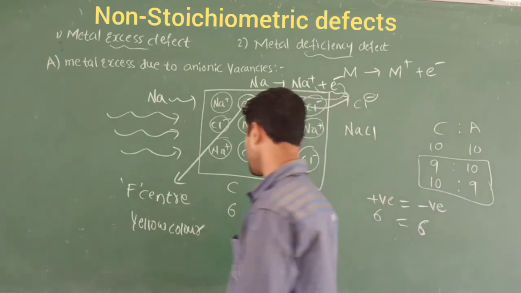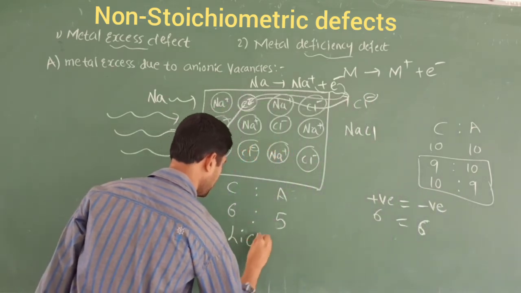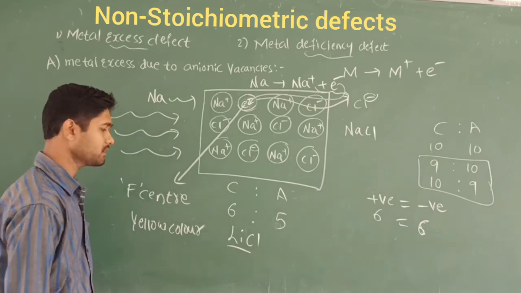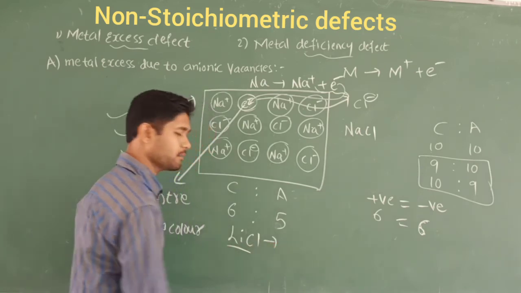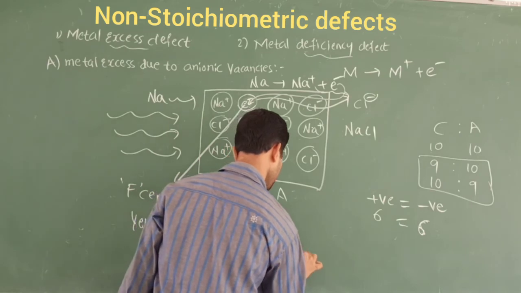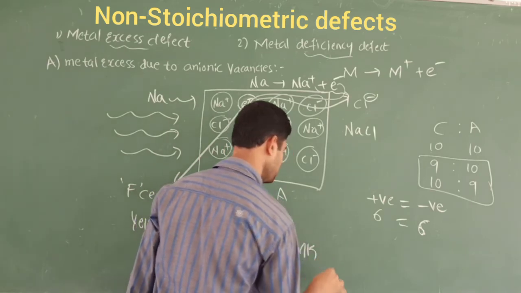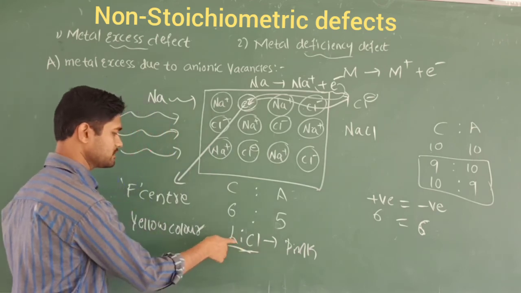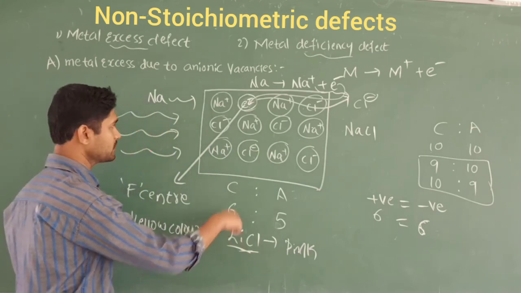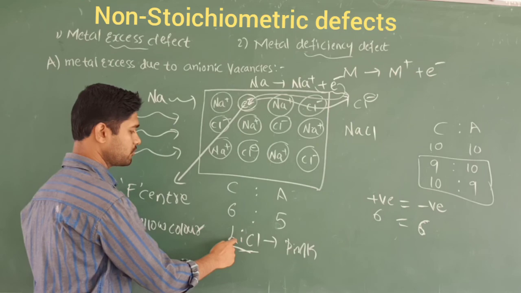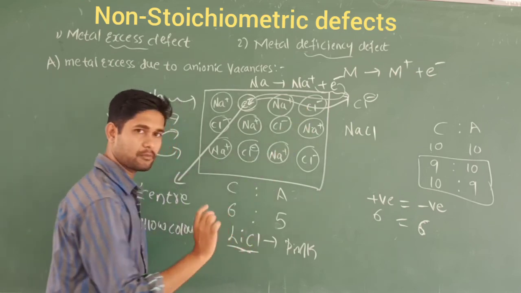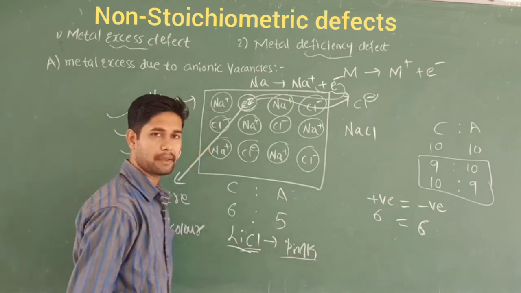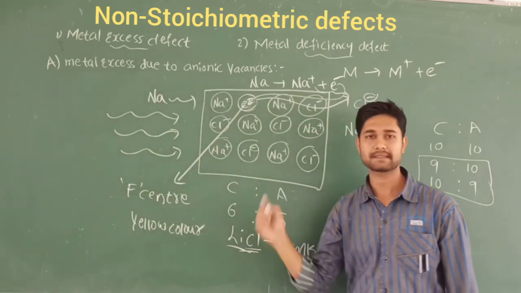Similarly, we can take the example of lithium chloride. Lithium chloride also comes under the metal excess defect, and it shows a pink color because of the F center. This will also be formed here. Just imagine Li+ instead of Na+, with Cl- still there. So this also exhibits the F center, and that's why its color is pink. So this is called metal excess defect.